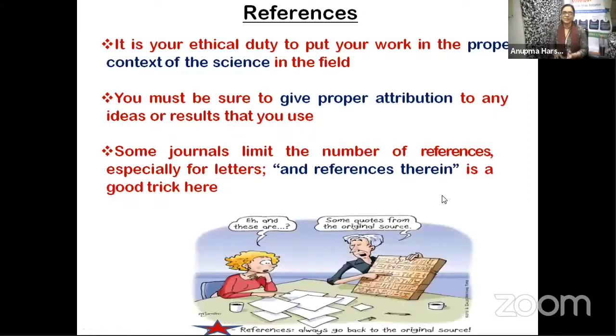Can you see this cartoon, where you have taken the reference from? The original source is very important for you to quote, not just to make your research guide happy, but also as a standard practice.